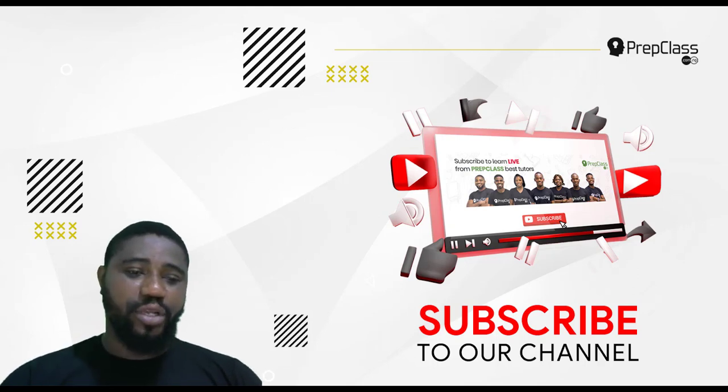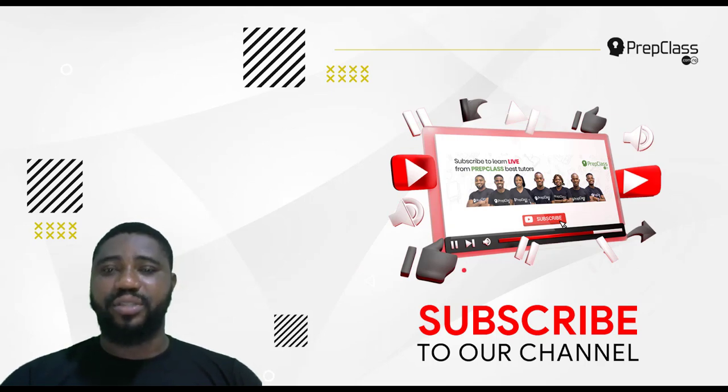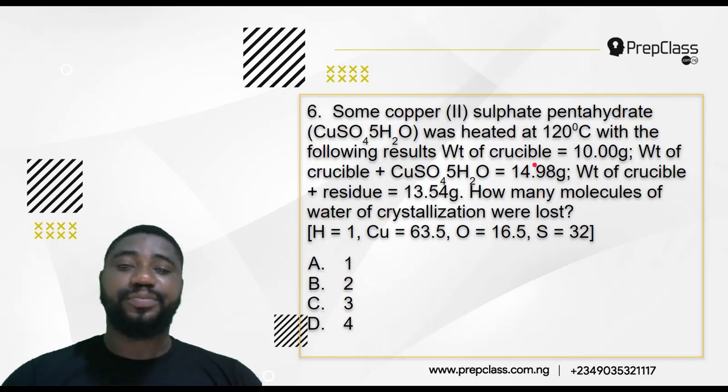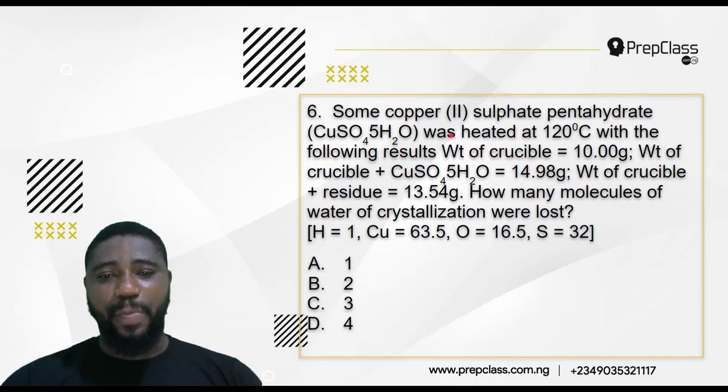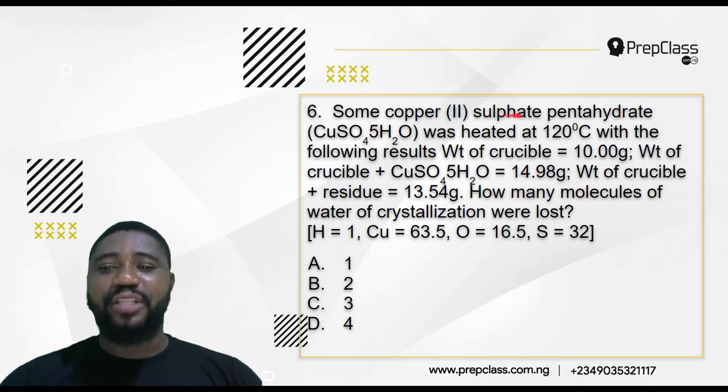Now let us go straight to business, which is to destroy all these questions. Starting with question number 6. Look at how lengthy the question is. Let's see. Some copper(II) sulfate pentahydrate, which is CuSO4.5H2O, was heated at 120 degrees Celsius with the following results.